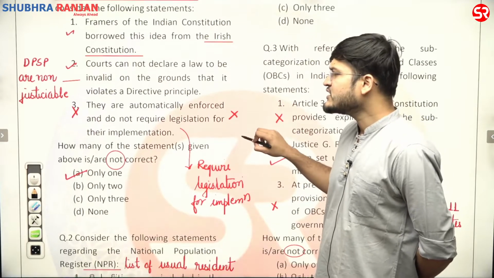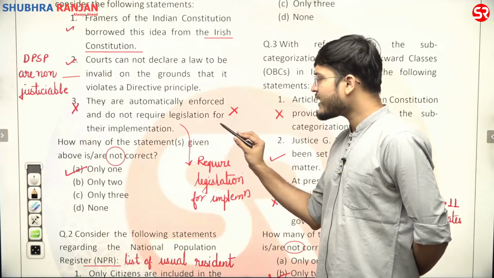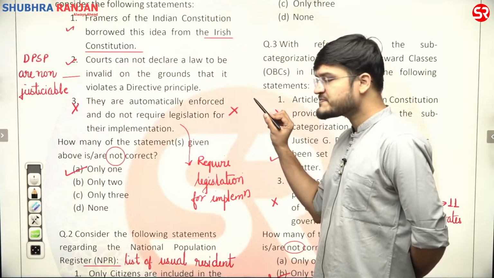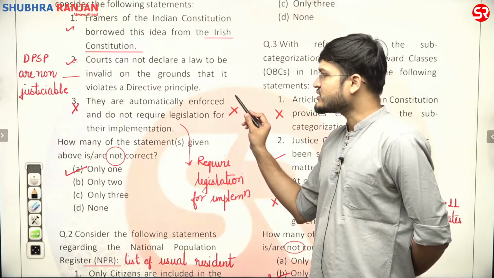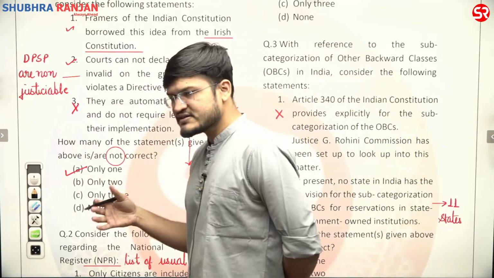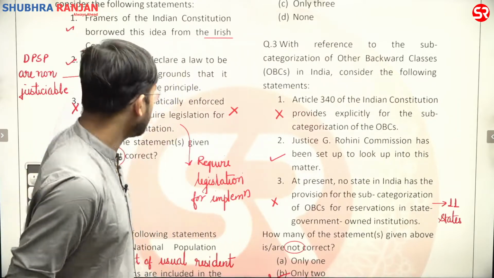Now third statement, they are automatically enforced and do not require legislation for their implementation. Here you will find that they require legislation for implementation, since these are non-justiciable.